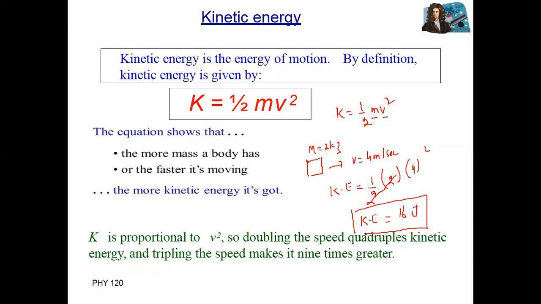So kinetic energy depends upon two things. One is mass and second is velocity square. Correct?